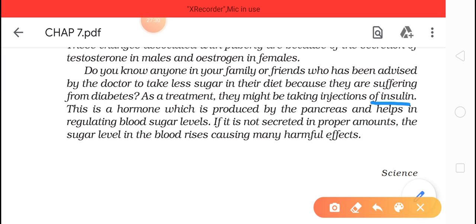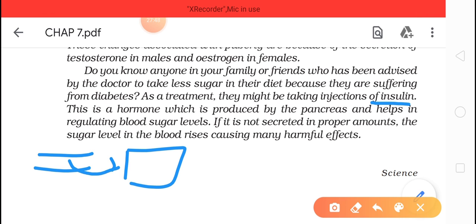From blood, glucose goes inside the cell where digestion takes place and release of energy happens. So from the blood vessels, glucose is moving into the cell and being digested. Understood?